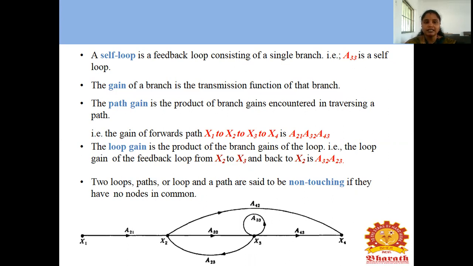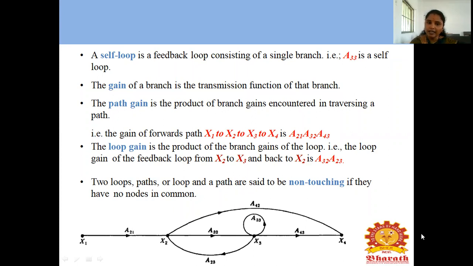The path gain is the product of the branch gains encountered in traversing a path. The gain of the forward path x1 to x2, x2 to x3, x3 to x4 is one forward path. How to write the gain? A21, A32, A43. Loop gain is the product of the branch gains of the loop.